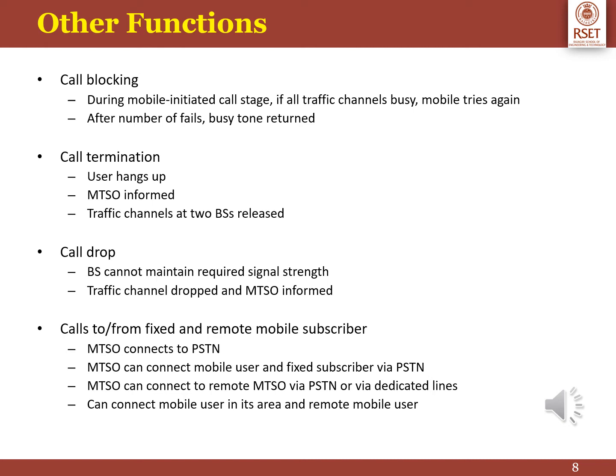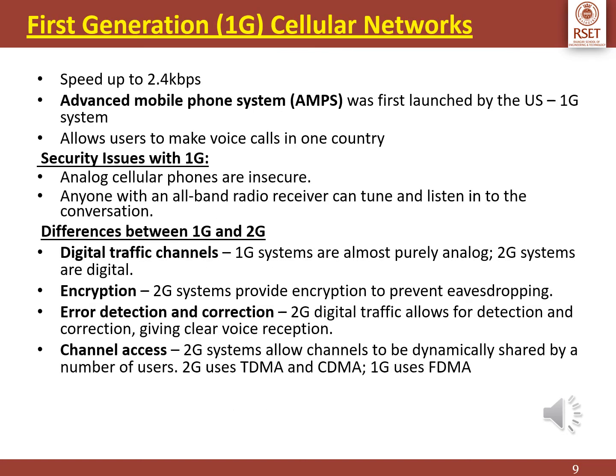Call termination: when the user hangs up, the MTSO will inform that the communication is over, and the assigned traffic channels will be released. In a call drop, the base station cannot maintain the signal strength, so the channel will be dropped and the corresponding information will be sent to the MTSO.